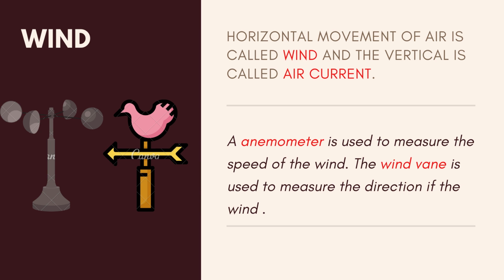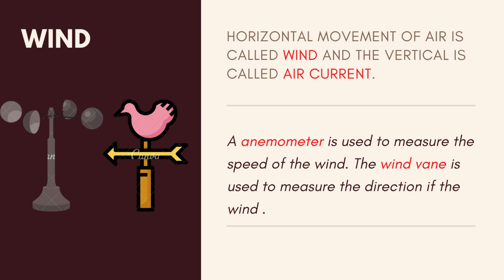Temperature is the degree of hotness or coldness of air at a given time, and it is measured by a thermometer. Atmospheric pressure is the pressure exerted on the surface of the earth by the column of air, and it is measured by the barometer. Then the world pressure belts. There are four world pressure belts: equatorial low pressure belt, subtropical high pressure belt, subpolar low pressure belt and polar high pressure belt. And the wind travels from high pressure to low pressure.